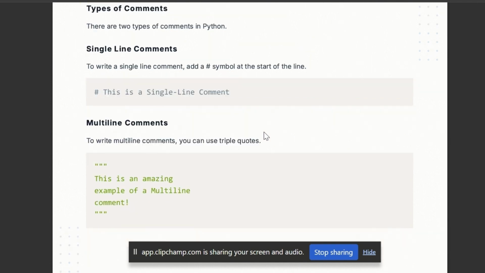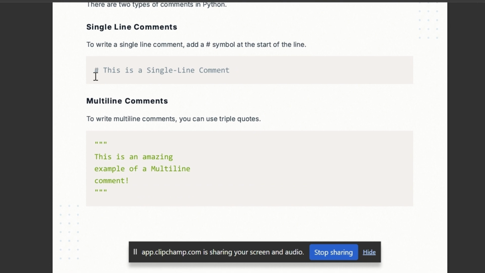When you run a program, if you put this symbol in any line, the interpreter will not read that line. For single line comments, you can use the hash symbol, and for multi-line comments, you can use three double quotes, in this way.